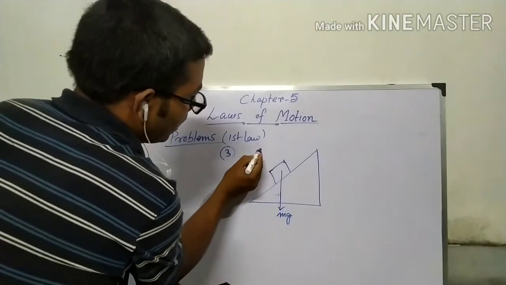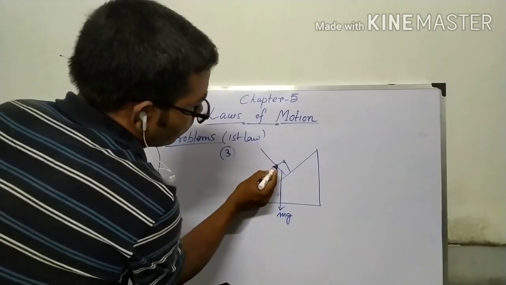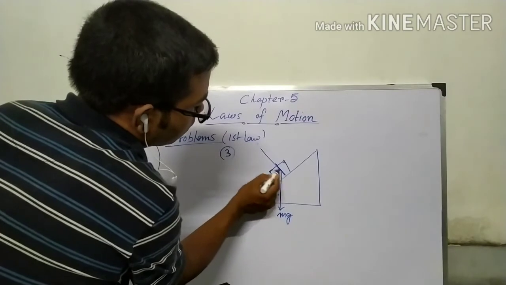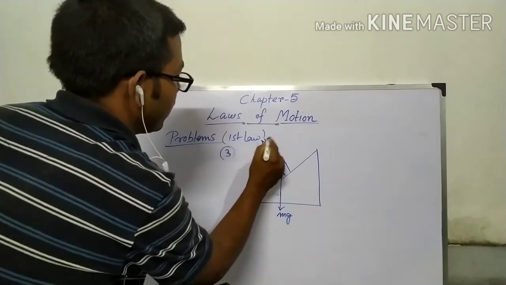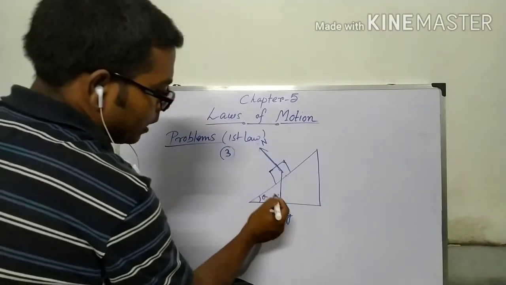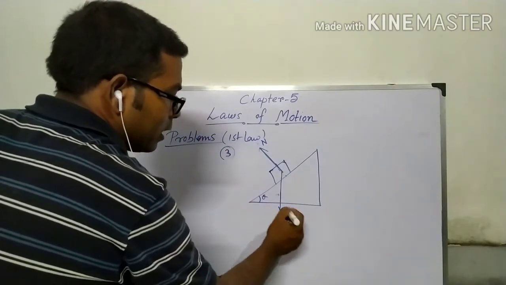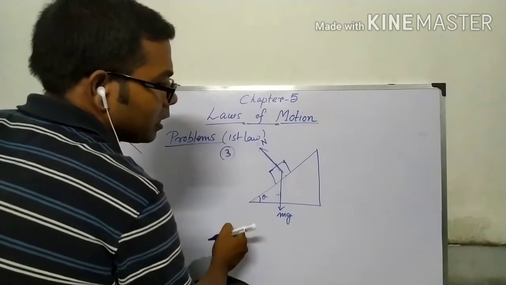And the normal reaction must be normal to this surface, that is N. The weight acts in this direction and the normal reaction in this direction.